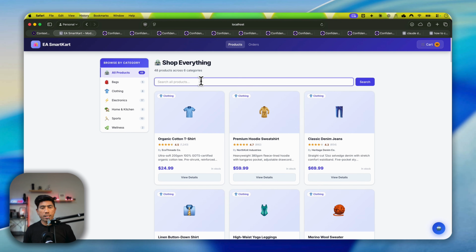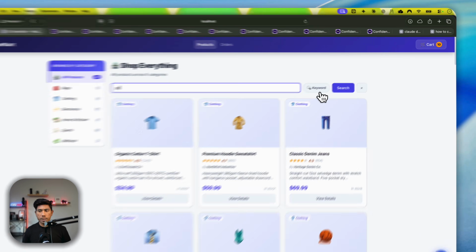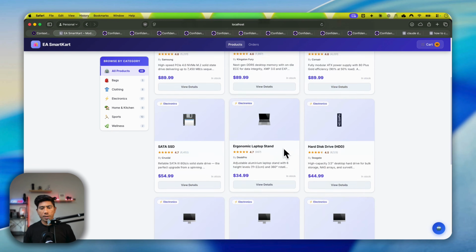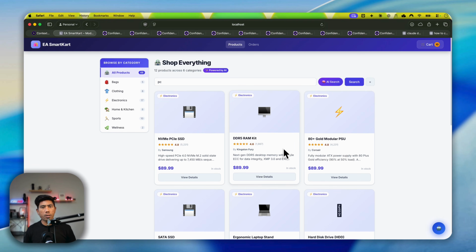And if you go and search for any of the elements over here, you are going to see that an AI search comes in. For example, if I search for PC with a keyword over here, you can see that this is an AI search which is going to come in, and you can see all the PC elements are going to come in over there.